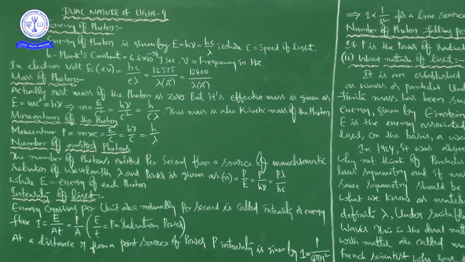The graphs also we have shown in our previous class. Then the effect of frequency: if the frequency of incident light increases, stopping potential increases, but there is no change in the photoelectric current. But our discussion is, when we talk about effect of frequency, intensity is kept constant.